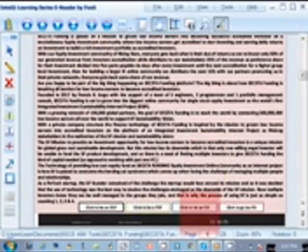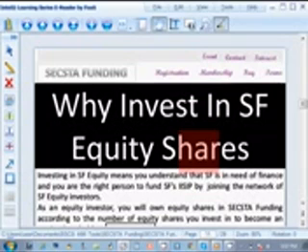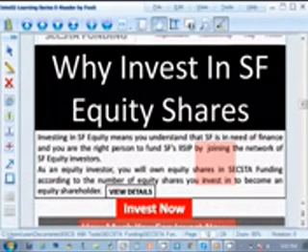Alright, this begins with an introduction. So why invest in SF equity shares? This is where you learn, as an investor, the few things you need to know about SF equity share. And from here, you see a short description and you view details. You can click on this to view details, as well as click on this to invest now, and the table down here shows you how much you can invest now as an equity share investor. So these are the things investors should know, and the partners also will know these are the things to introduce to investors if you are referring any for equity share.